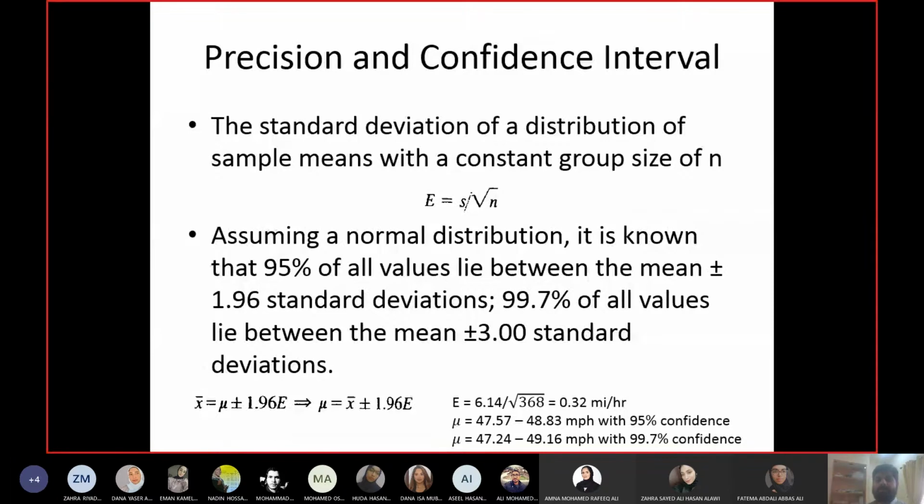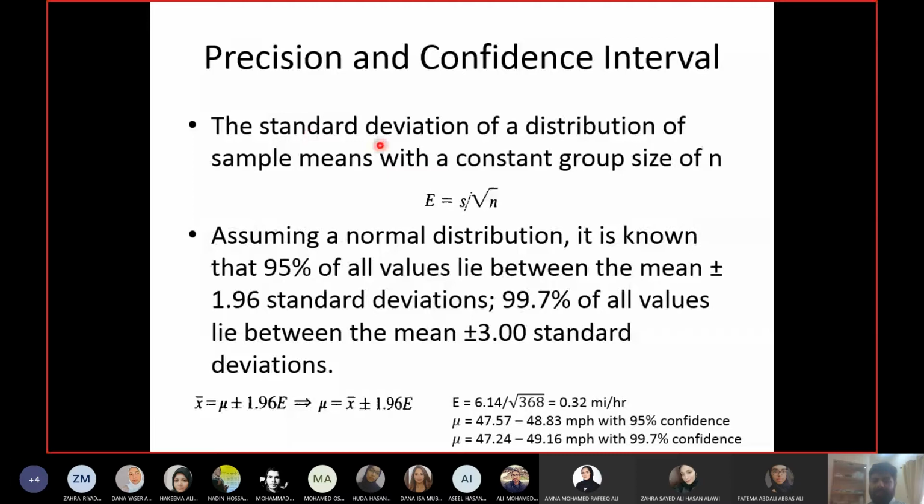First thing is precision and confidence interval. The most important thing about any data which you collect is its precision and confidence level. So precision means how much error you are expecting in the observations, right? This is precision. So less error means high precision and vice versa.